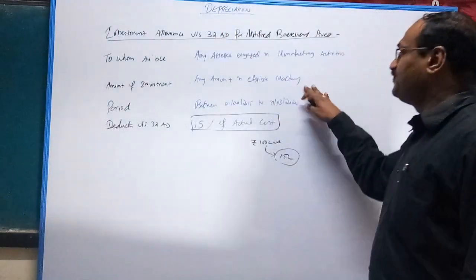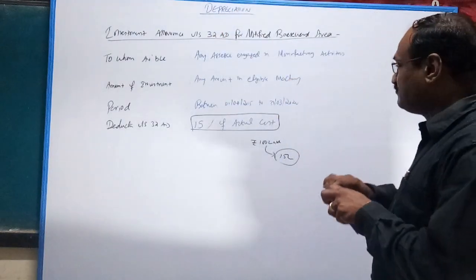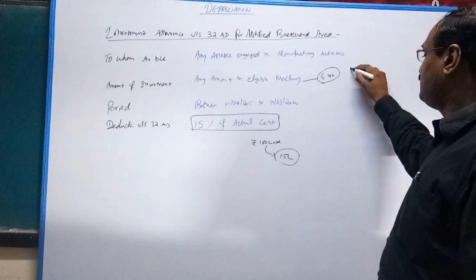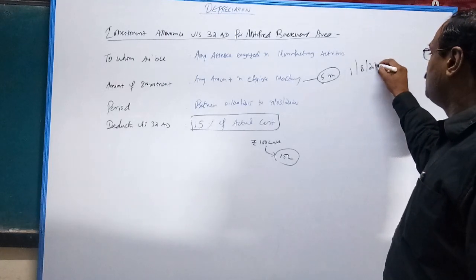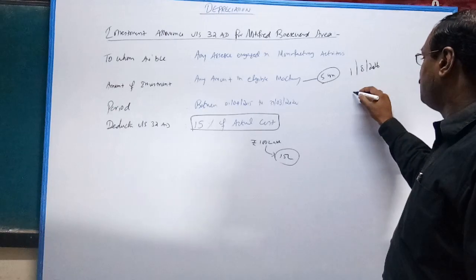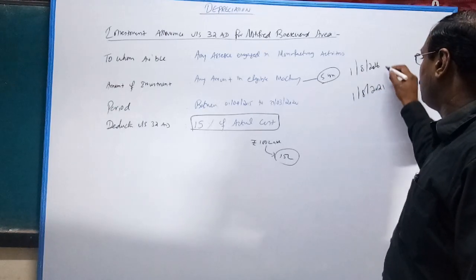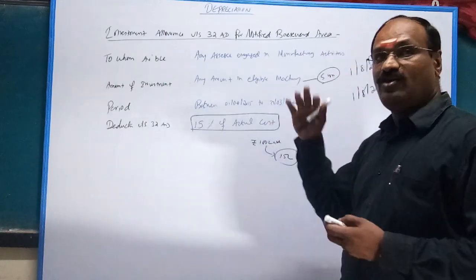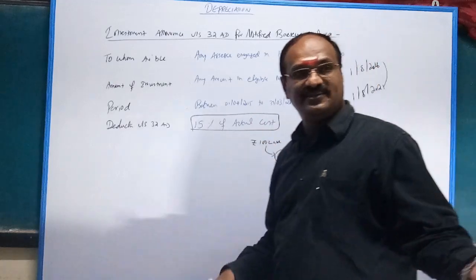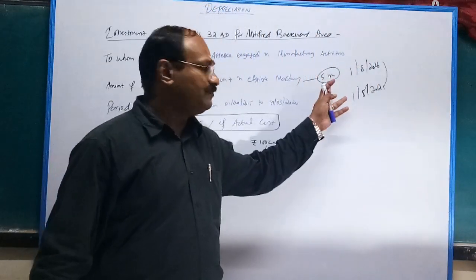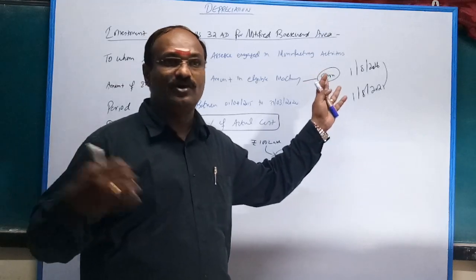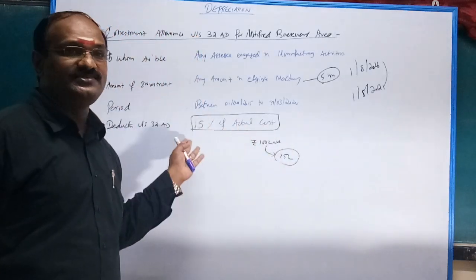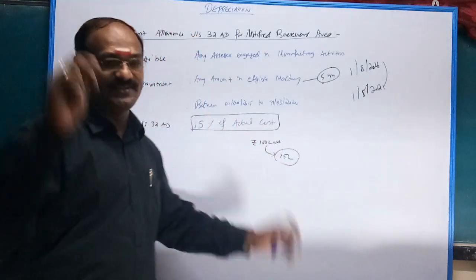If you purchase the eligible machinery, the minimum lock-in period is 5 years. Suppose you invested on 1/8/2016, then the lock-in period runs to 1/8/2021. Suppose in between you remove the asset, then the deduction you claimed is taxable as business income. Within the period of 5 years, if you remove or sell the asset, the allowance of 15% you claimed is treated as your business income.